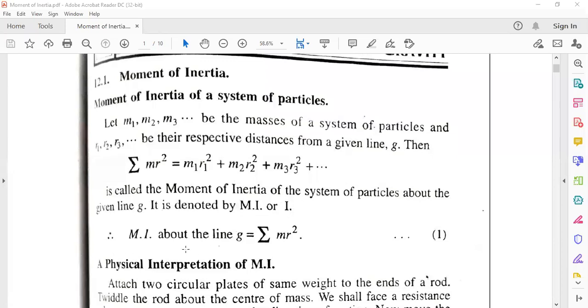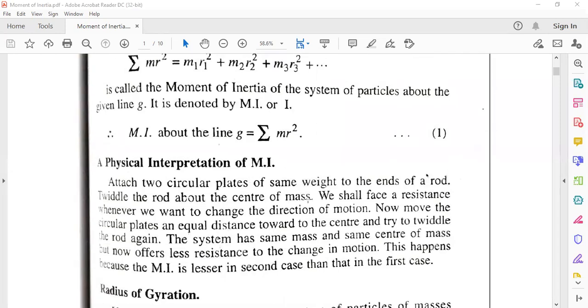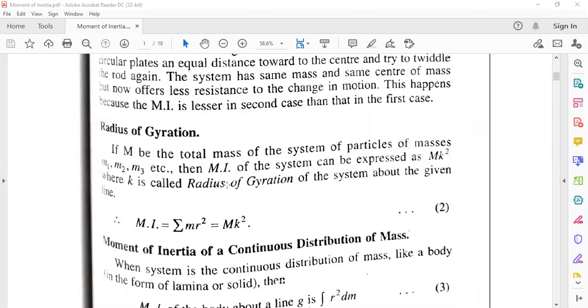So MI about the line G: for moment of inertia it will be about any line. Here we are taking a line G. So about the line G, moment of inertia is the summation of m r square, where m are the masses and r are the distances. Now the physical interpretation of the moment of inertia. Let there be two circular plates of the same weight at the ends of a rod. This is given to you.